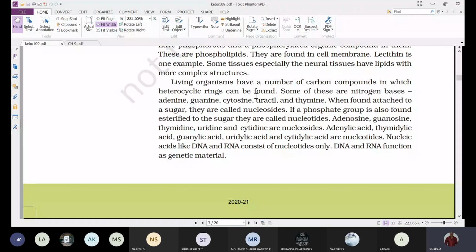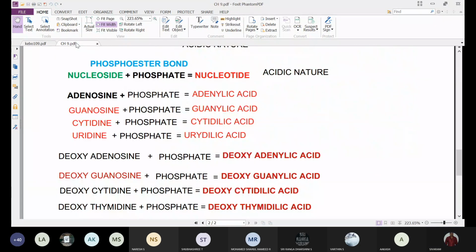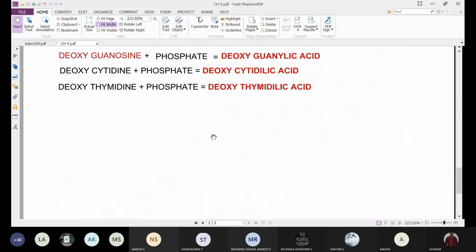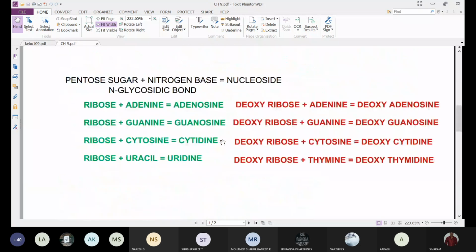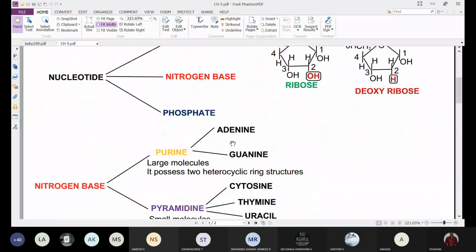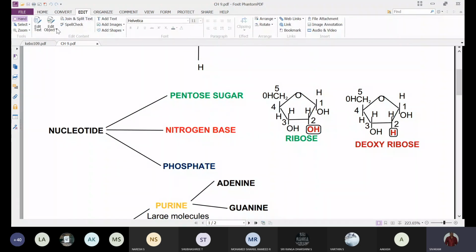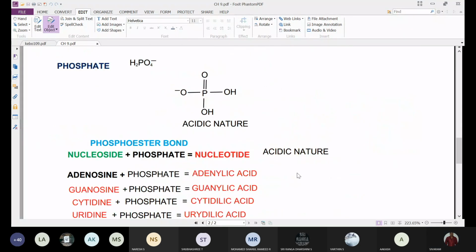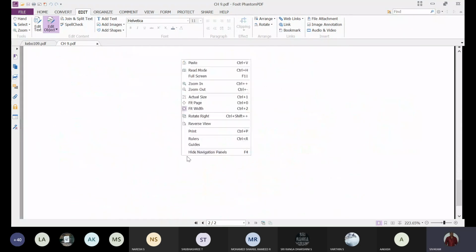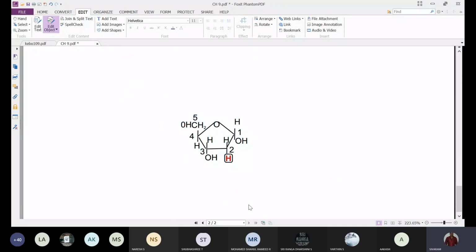So when you observe here, we can see some structure of that. Suppose we take this ribose molecule or deoxyribose, anything we can take. This is the one sugar molecule.